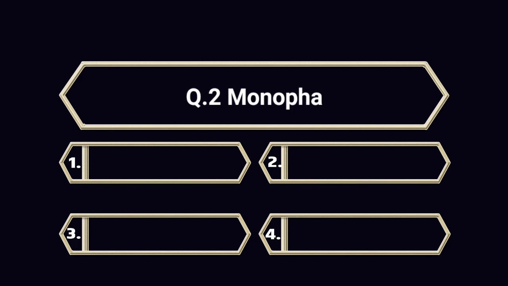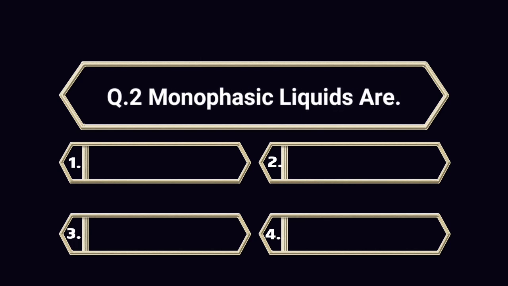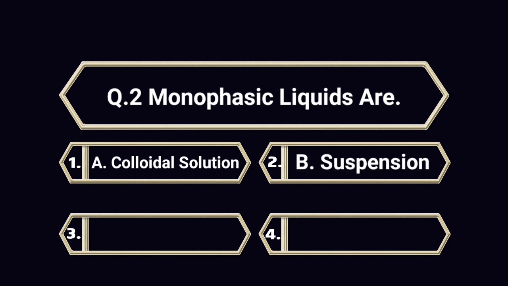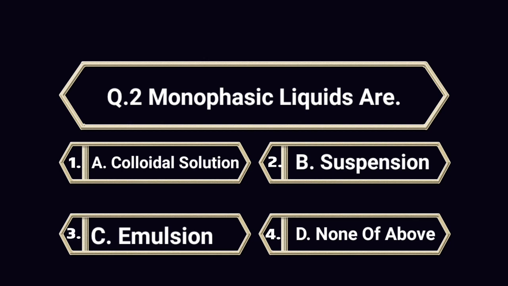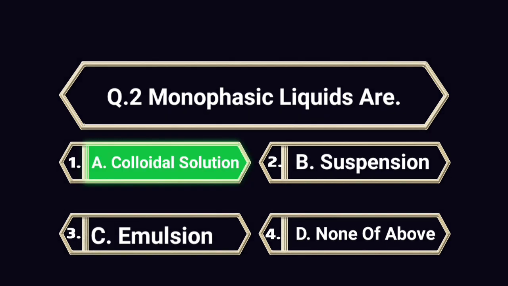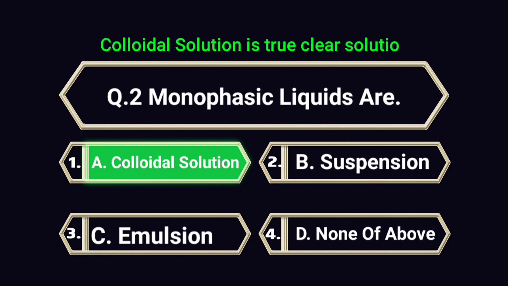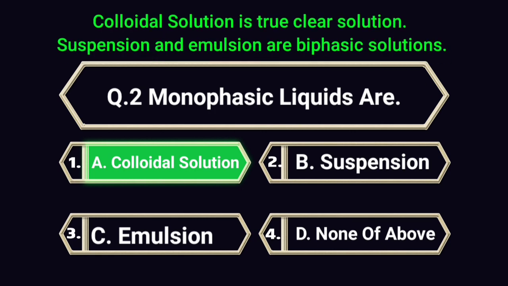Question number 2. Monophasic liquids are A. Colloidal solution. B. Suspension. C. Emulsion. D. None of above. Answer is A. Colloidal solution. Explanation. Colloidal solution is true clear solution. Suspension and emulsion are biphasic solutions.